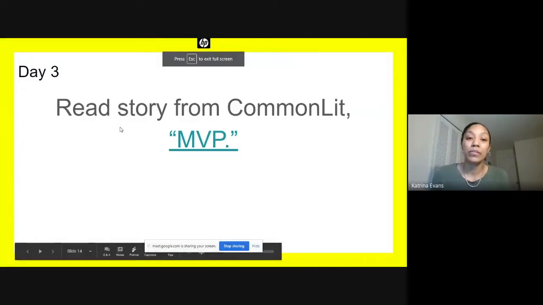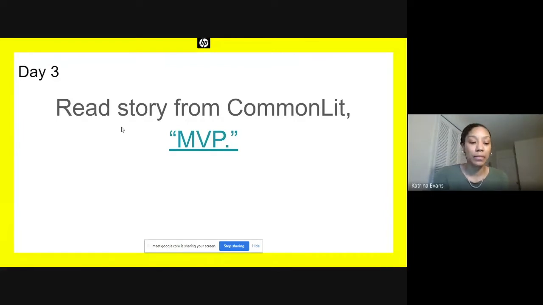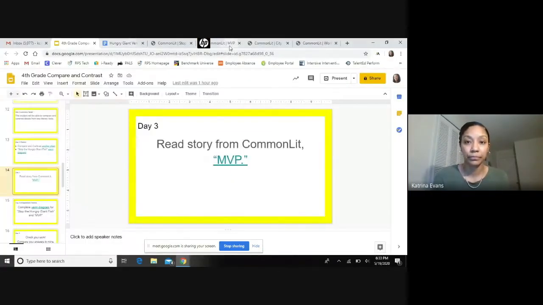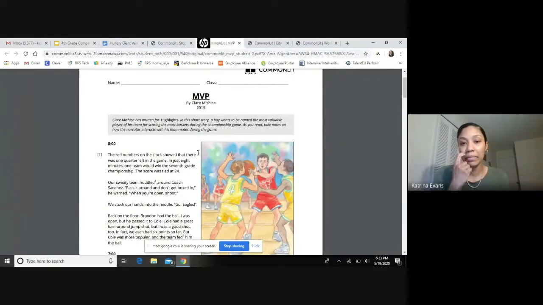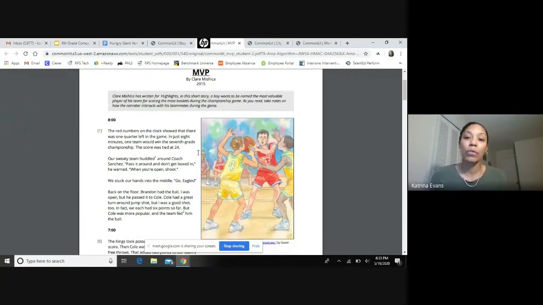We are going to read another story today from CommonLit, and the title of this story is MVP. This story was written by Claire Mishka. Claire Mishka has written for Highlights. In this short story, a boy wants to be named the most valuable player of his team for scoring the most baskets during the championship game. Now, as I read this story, I want us to compare this story to the hungry giant fish, okay?